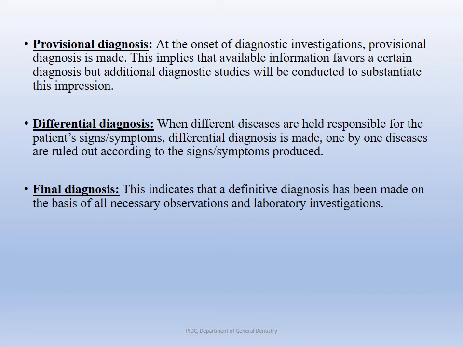Then we have something called a differential diagnosis. When different diseases are held responsible for the patient's signs and symptoms, a differential diagnosis is made. One by one, diseases are ruled out according to the signs and symptoms produced. So for example, let's say the patient expresses 4 or 5 symptoms contributing to his chief complaint.